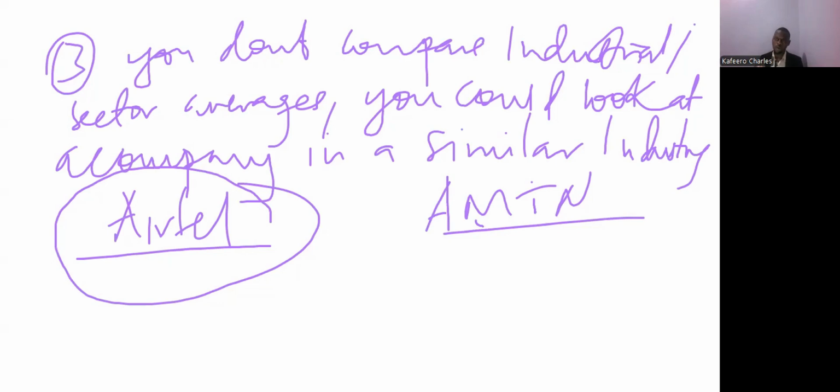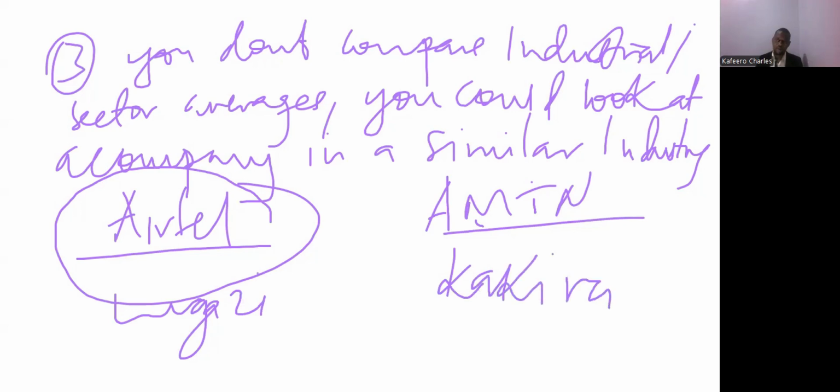But here we compare company with company, and these companies are supposed to be in the same industry. And the other thing is that they are supposed to be of relatively equal size. If I'm comparing Rugazi Sugar Company with Kakira, fine, but you can't compare a startup company with a company that has been in existence for so many years, especially when this company has just started and it hasn't accumulated anything.